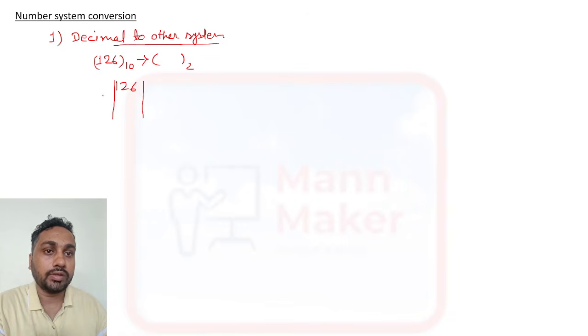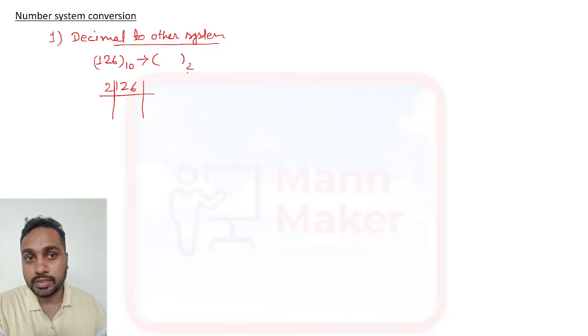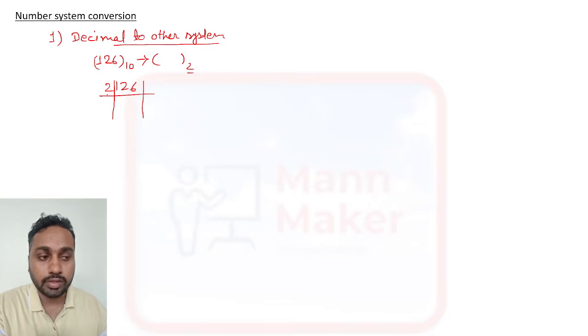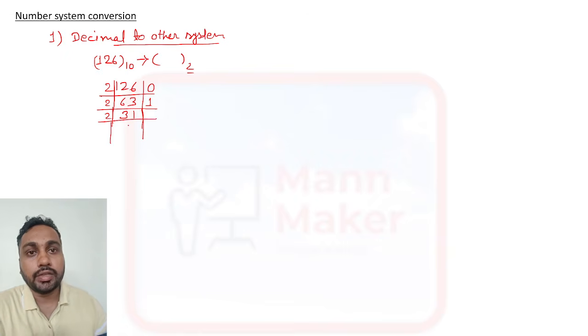For binary the base is 2, so we need to divide by 2, and write the remainder on this side. 63 times 2 is 126, so there is no remainder, 0 remainder. Now if you divide 63 by 2, it will come 31 and 1 remainder.